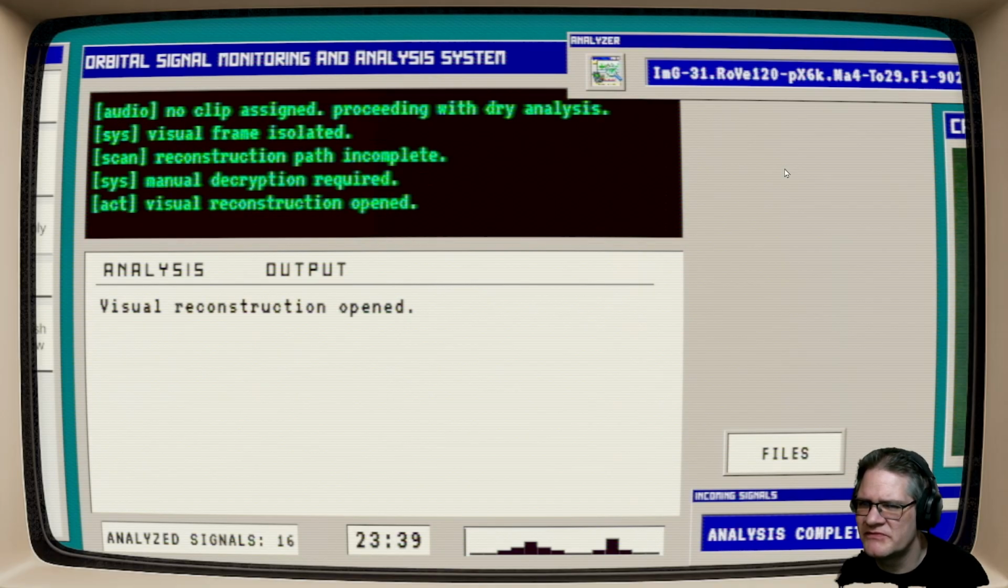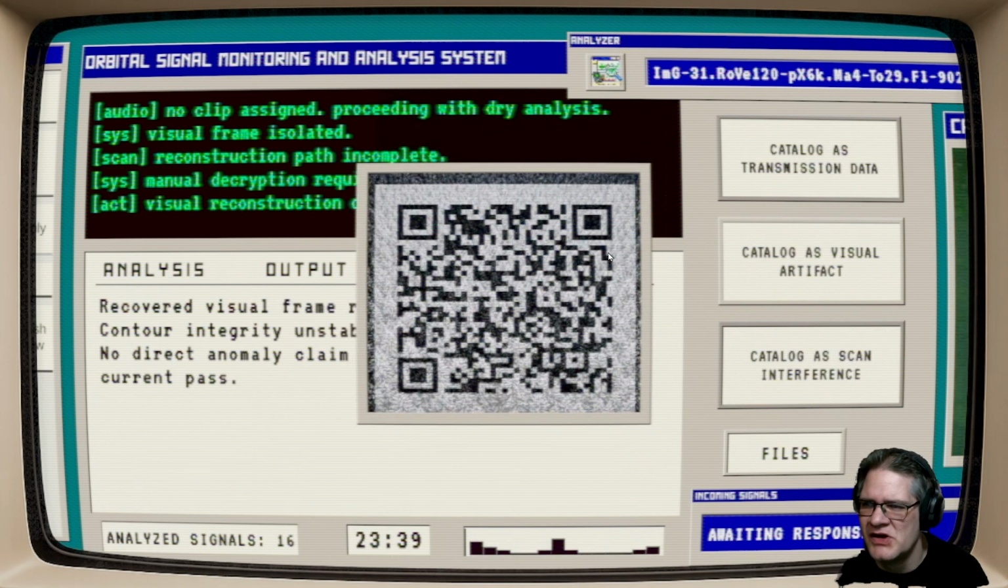Crypt signal frame. What's this a picture of? Ooh, do I dare? I dare. Let's see what it is. Gotta see what it is. Alright. The GitHub. Oh, it's an image. Oh! Interesting. Interesting. It's an image.